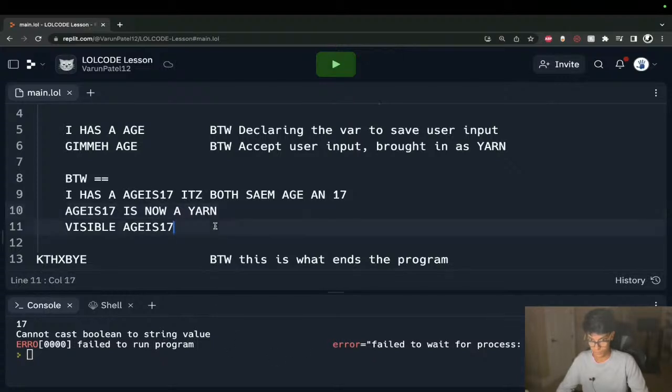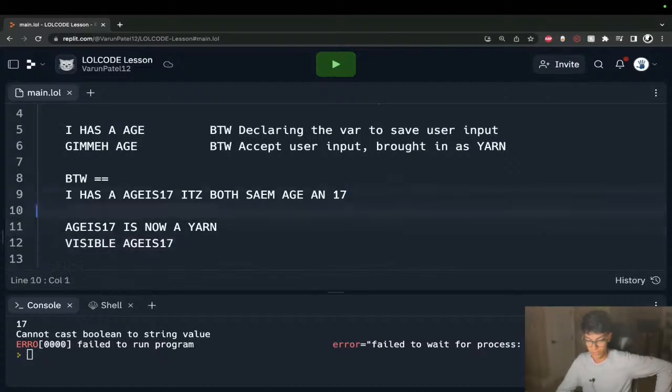Hmm. 17 is now a yarn. I'm trying to think what I've done wrong here, because what I've essentially got is a Boolean value. We know it's a Boolean. We're having an issue with printing it out. I tried converting it into a string. This is how you do casting with LOLCODE.